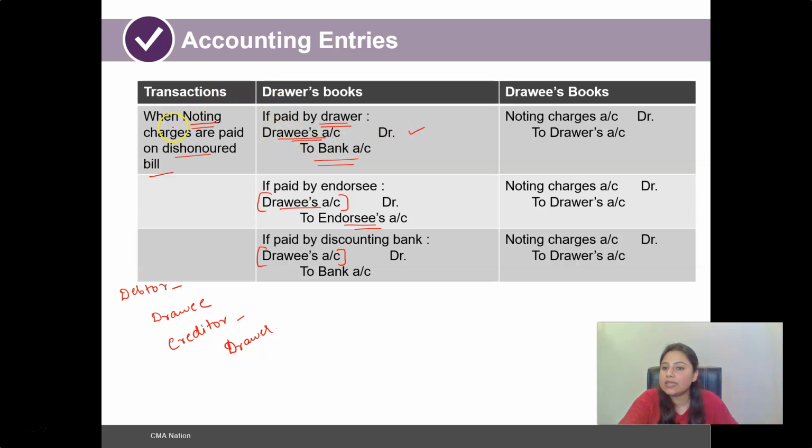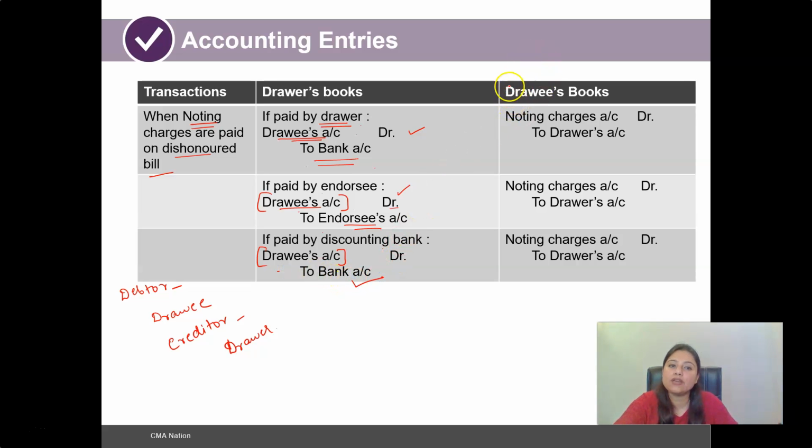So in the case of paid by drawer, once the bill has been retained with the drawer till the date of maturity, the drawee's account is debited and the bank account credited. If it is paid by the endorsee, the drawee's account is debited and the endorsee credited, so the drawee becomes liable to pay to the endorsee. And if paid by the discounting bank, then the drawee's account will be debited and the discounting bank credited.